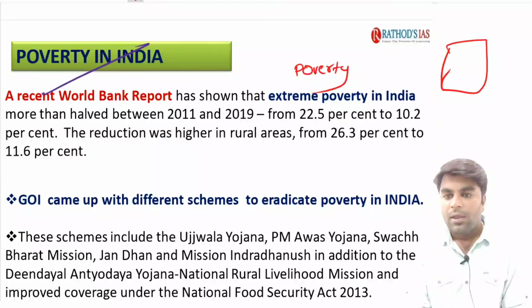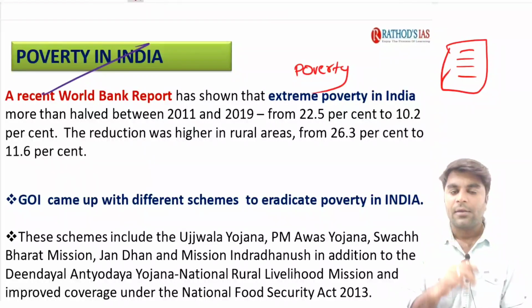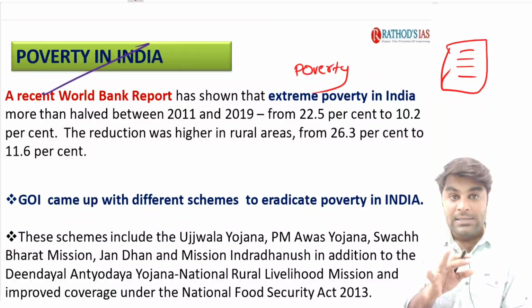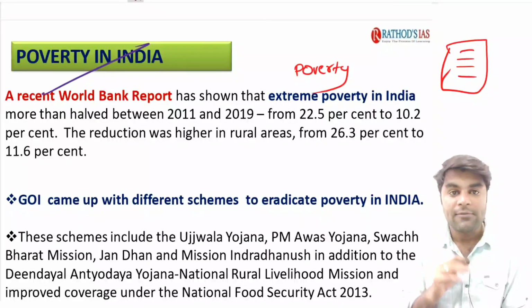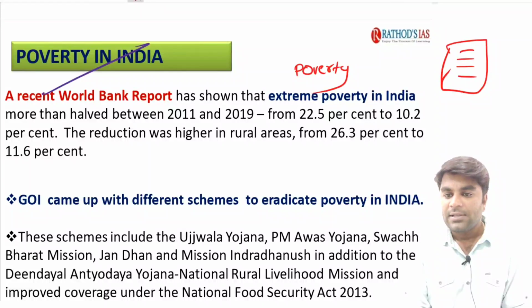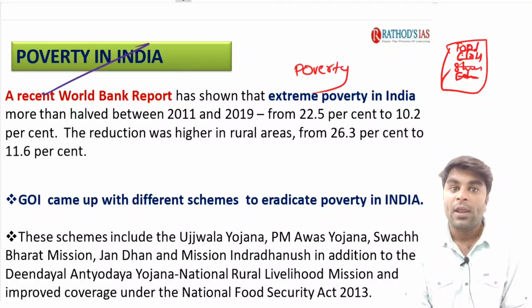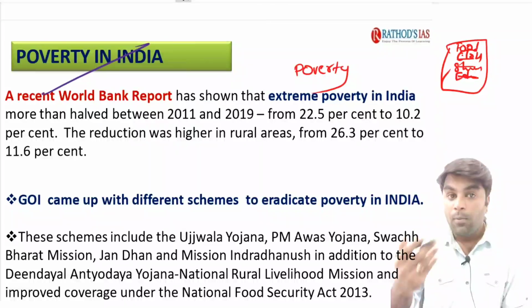Understand, what is the meaning of poverty? A human being needs some basic goods and services in his life for his survival. For example, he needs food, he needs clothing, he needs shelter and he needs education, right? These are basic goods and services required for the survival of a human being. Those persons who can afford all these 4 basic goods and services in their life are said to be living above the poverty.